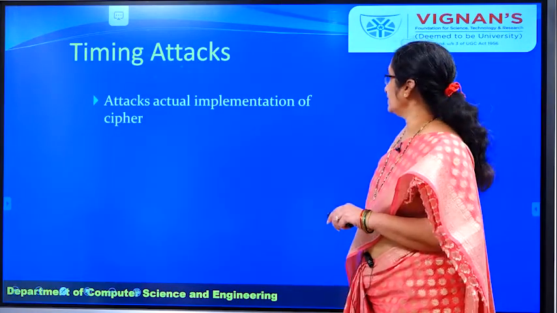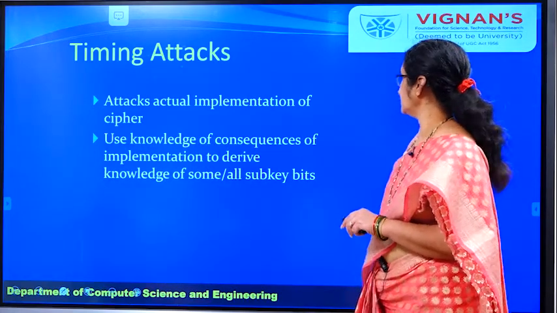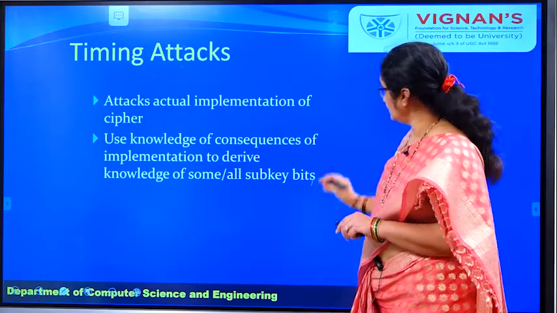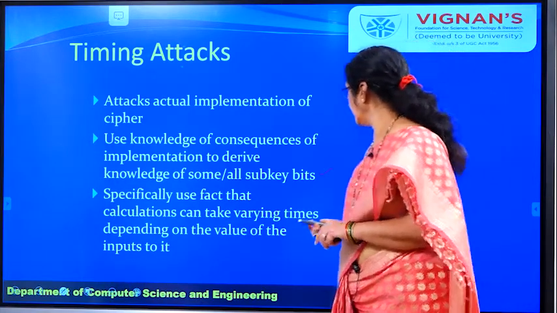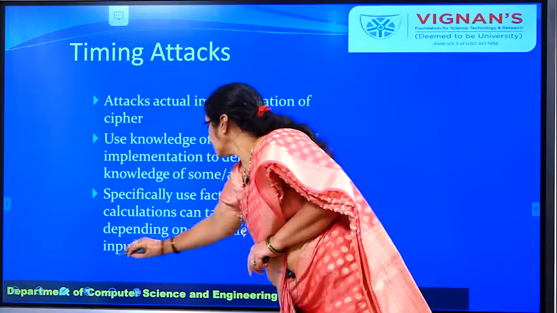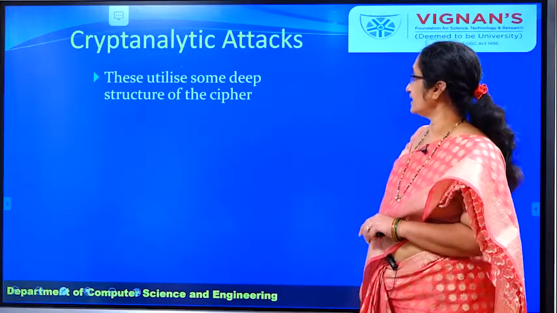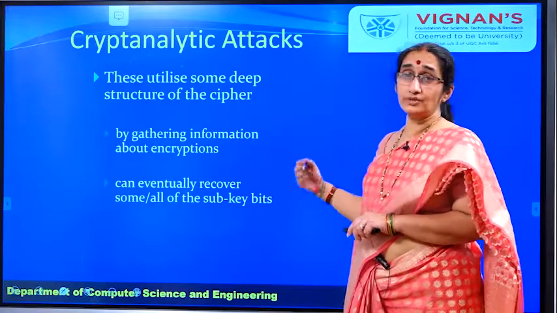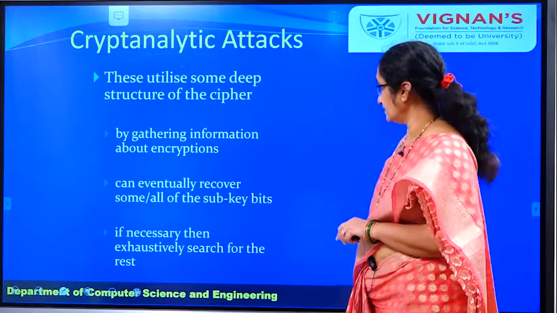The timing attack attacks the actual implementation of the cipher, and it uses the subkey bits that were generated. Using small changes in the subkey bits, they try to identify the variation of the timing depending upon the small changes in the inputs. That is the timing attack. And in the cryptanalytic attack, actually you try to break the statistics of the usage of the keys and the plain text.